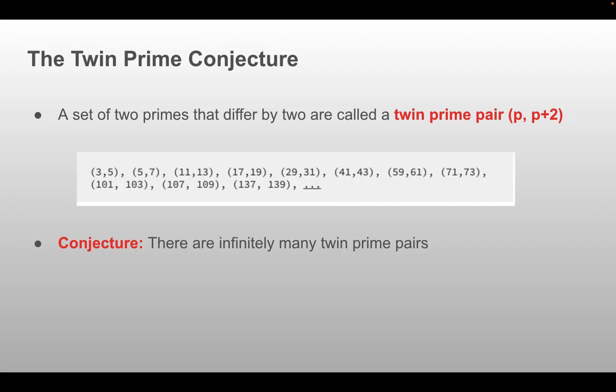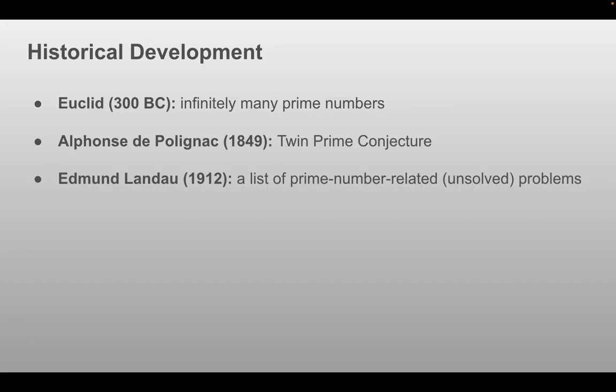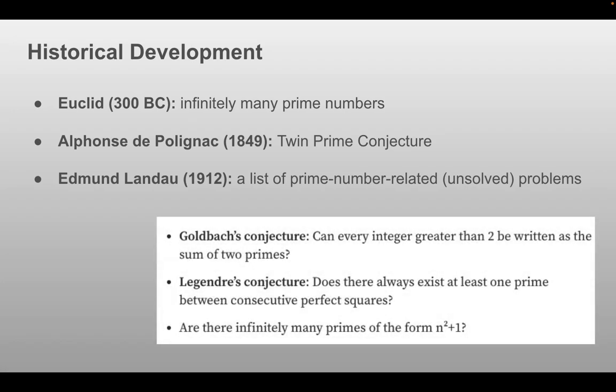So, well, this sounds reasonable, but how can one prove that? In fact, as early as 300 BC, Euclid suggested that there were infinitely many prime numbers. In the year 1849, Alphonse de Polignac formed this conjecture. And in 1912, Edmond Blondel published a list of unsolved number theory problems. And as we can see from here, all of them were related to prime numbers.